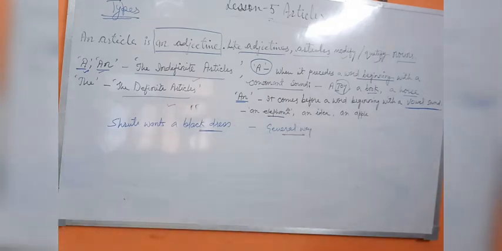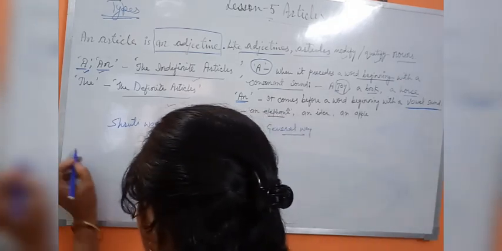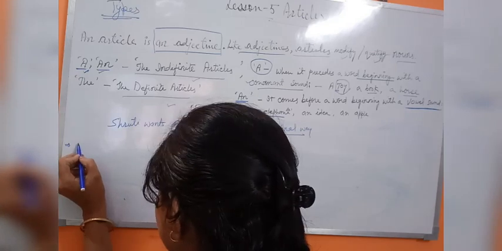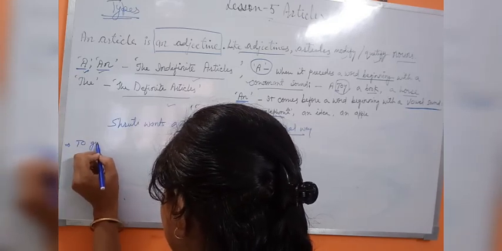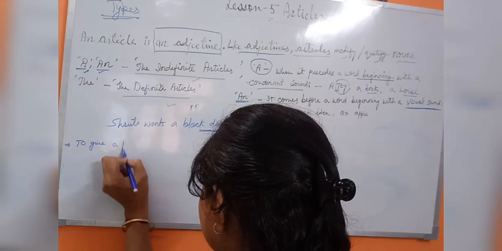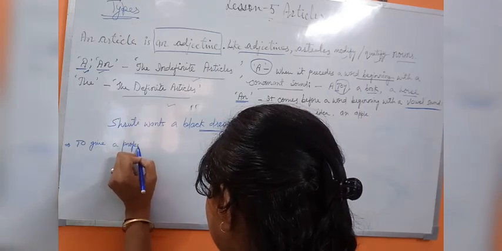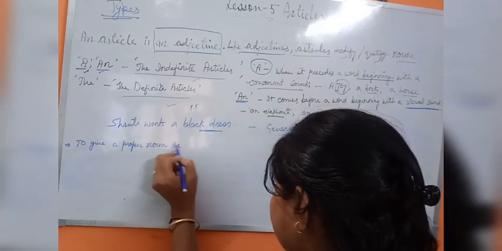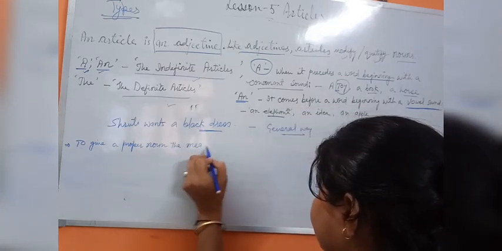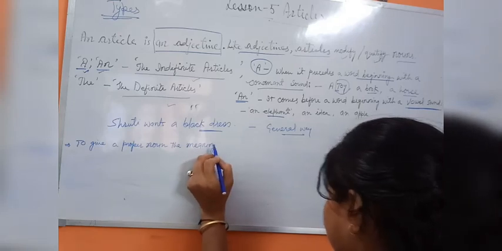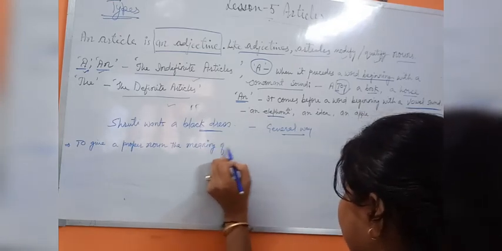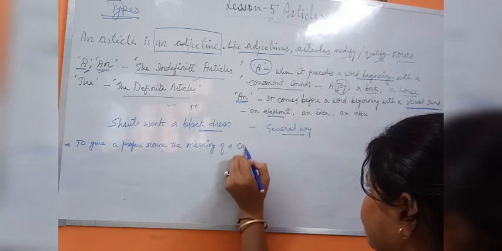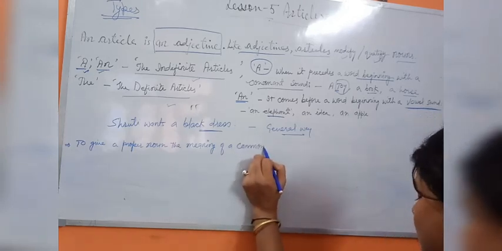Okay, so students, the next point that we are going to have says it is used to give a proper noun the meaning of a common noun.